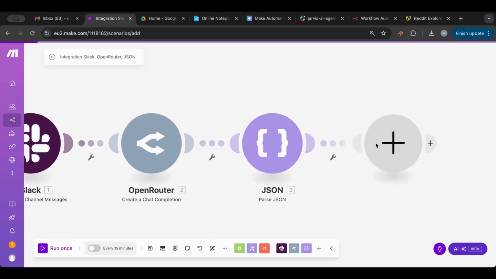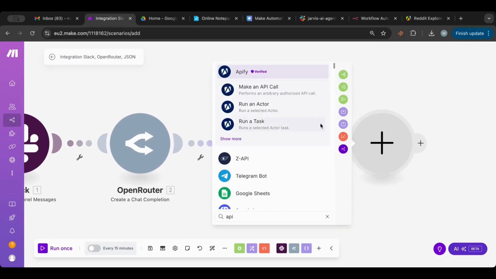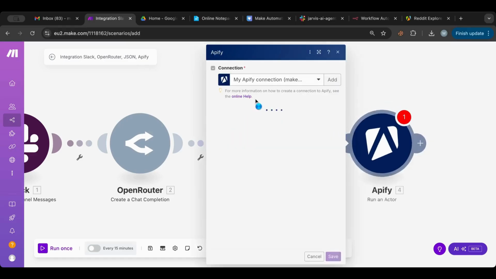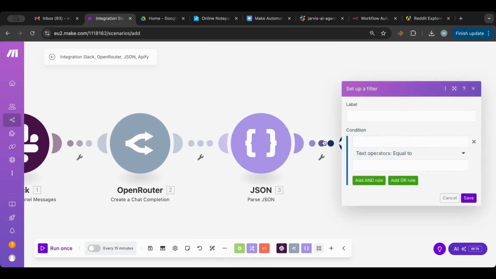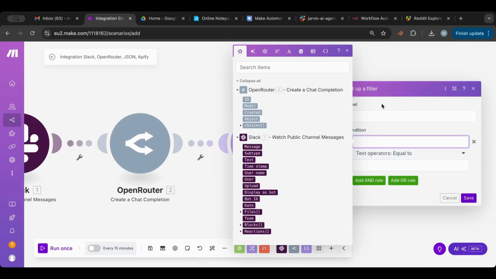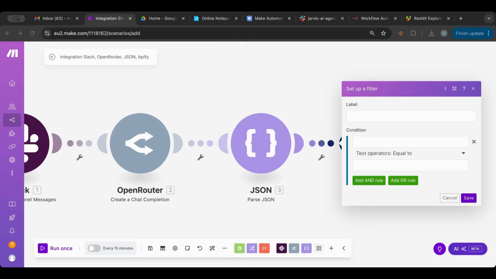So we're going to run Apify for sure. But before we run Apify, we want to check that the result of the JSON is going to be true. And to do that, the JSON is 3, so it's going to be 3.reddit.